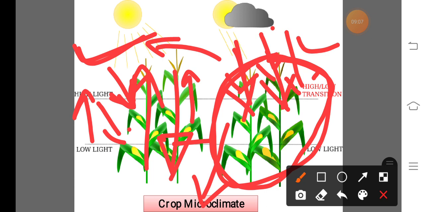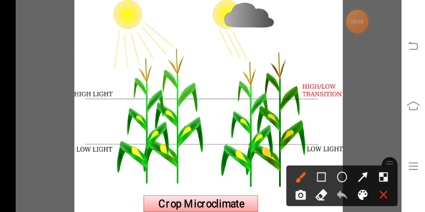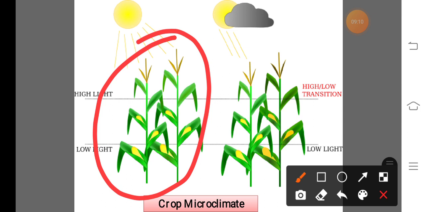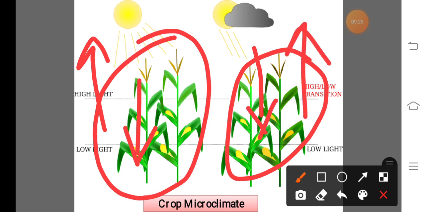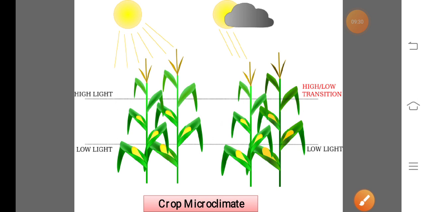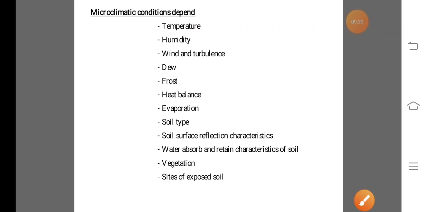Here, due to receiving maximum solar radiation, temperature increases and humidity decreases in this region. And in this region, due to cloudy condition, minimum solar radiation is received, so temperature decreases and humidity increases in the crop canopy. That means the microclimate is also changed due to humidity and temperature.